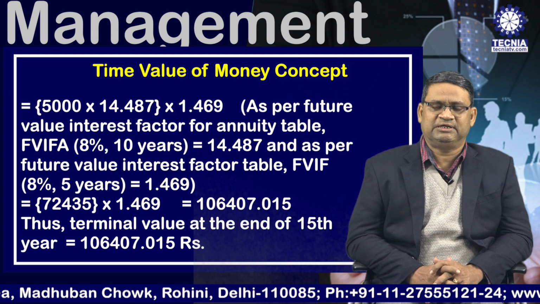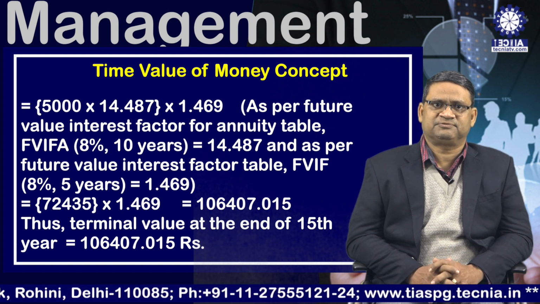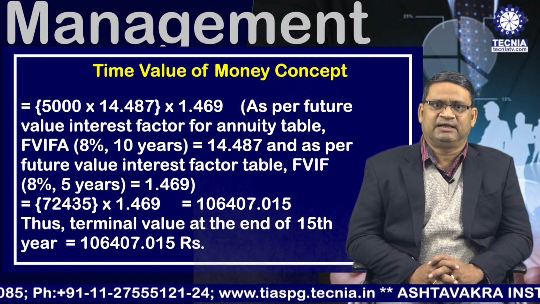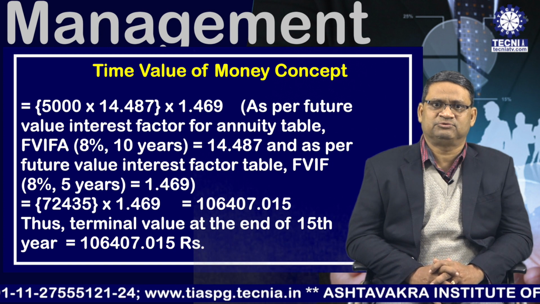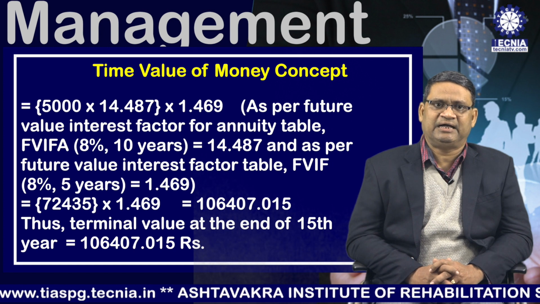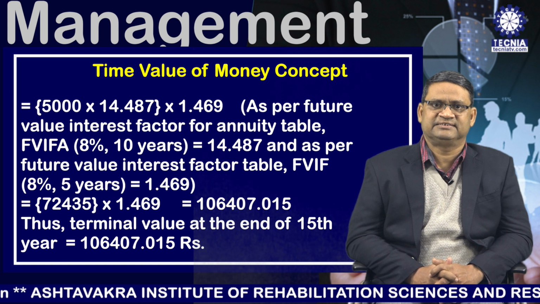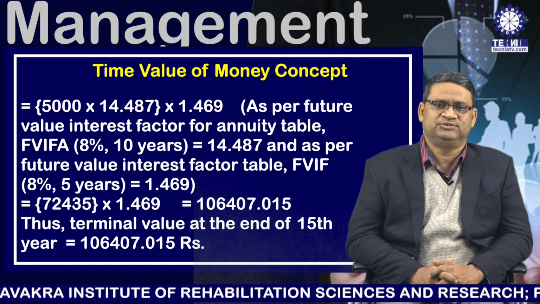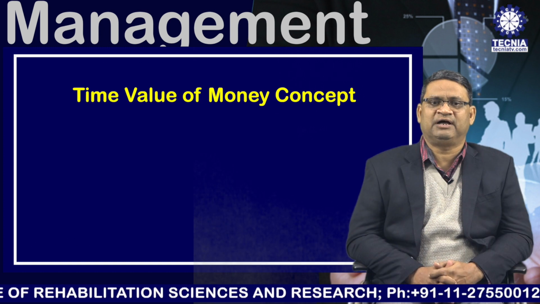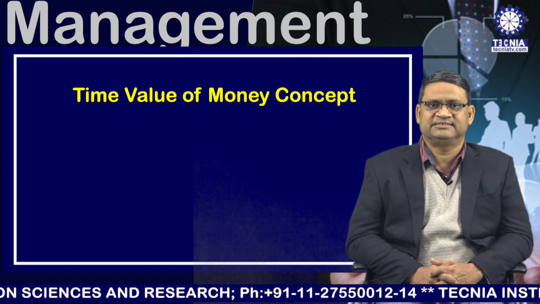By calculating this, we will get the future value for 15 years as 1,06,407.015. Thus, terminal value at the end of 15th year will be 1,06,407.015. You can see this slide for the explanation. Hope you have understood the future value concept for single amount as well as annuity.